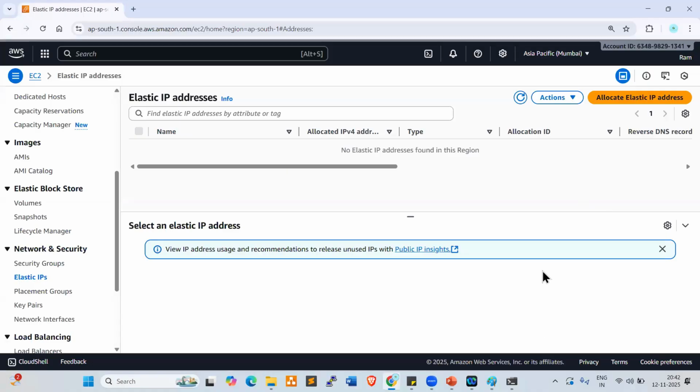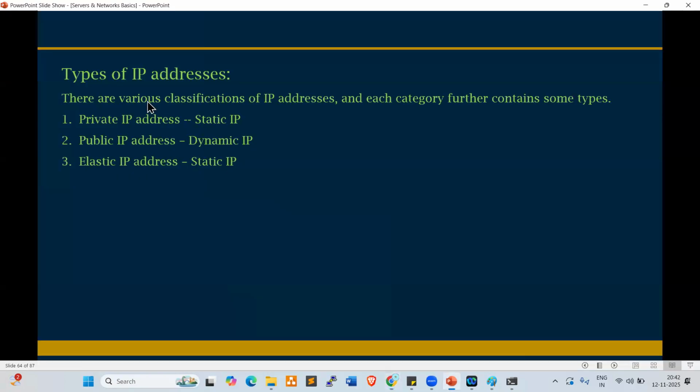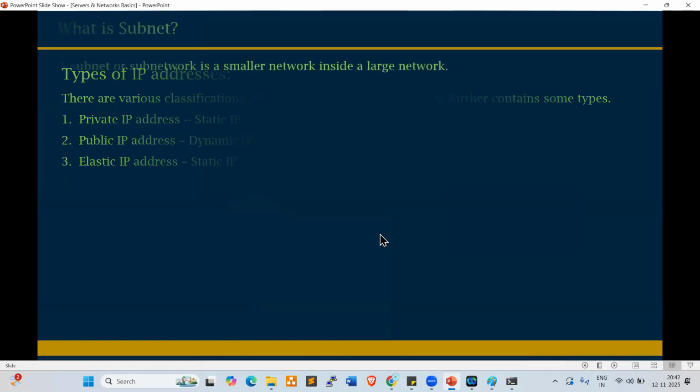Clear, right, everyone? So currently, we're talking about IP addresses. Look at this. These are the three IPs: private IP address, public IP, and elastic IP. Clear, right? Any questions up to here, anyone? You can ask me. Fine. Next one.